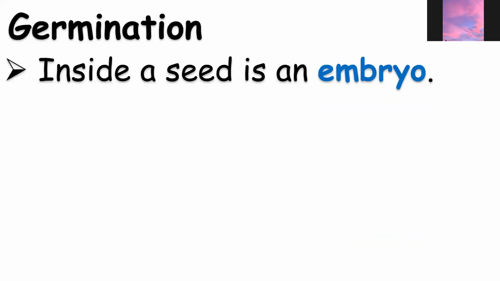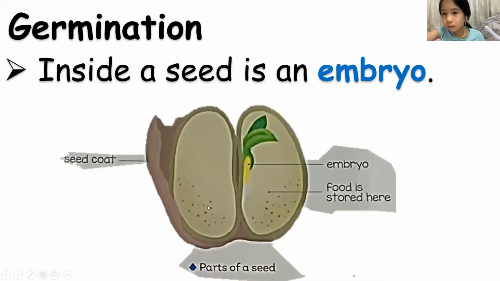Germination. Inside a seed is an embryo. Okay, remember, kids, there is an embryo inside the seed. I will tell you what an embryo is. So this one, the color yellow, is called the embryo, where the plant starts to grow.